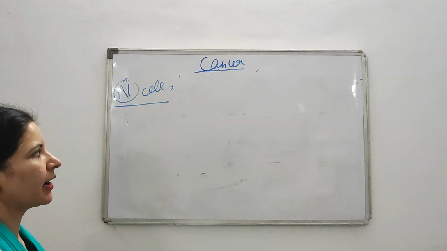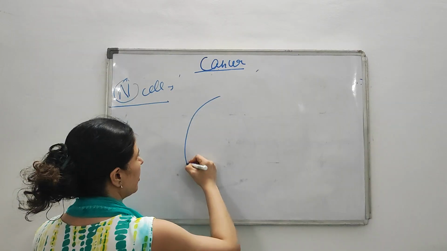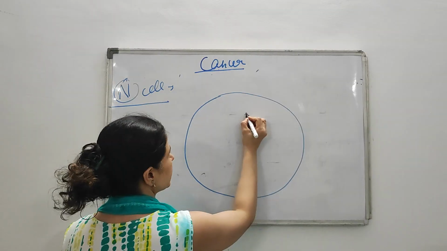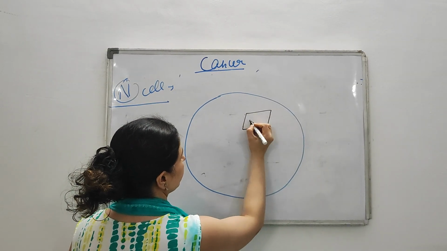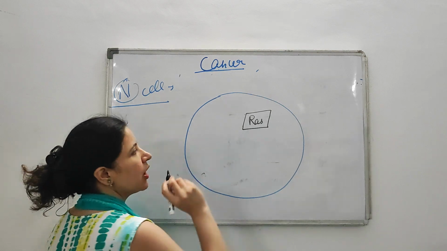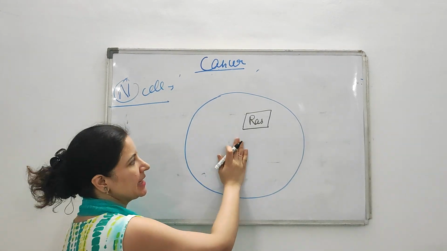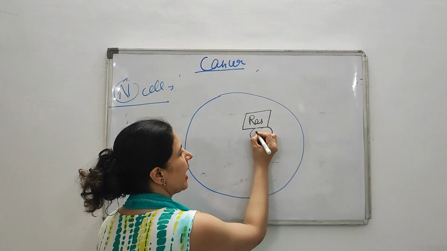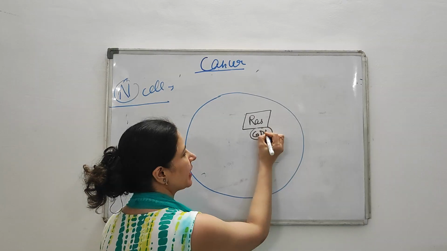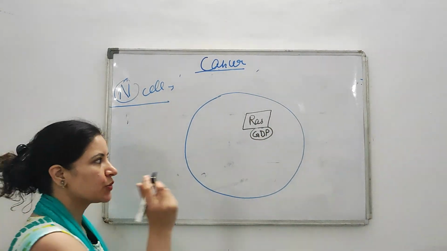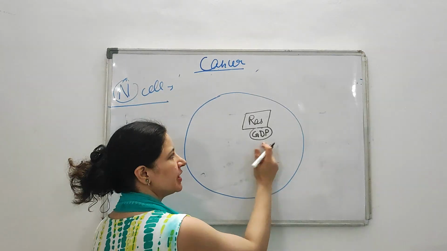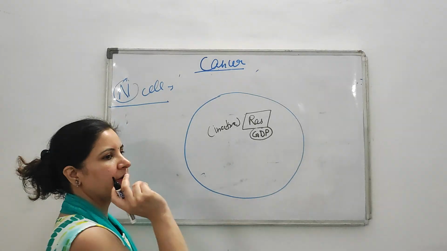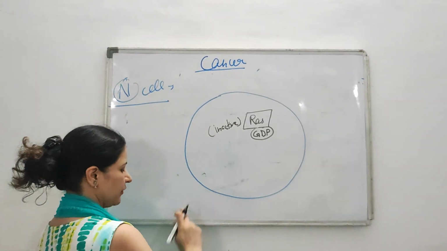So in a normal healthy cell what happens? Suppose this is your normal healthy cell, okay, and this is your RAS gene over there. This is your RAS. Normally when the cell is in silent mode, when there is no cell division, then RAS becomes inactive, and when RAS is in inactive form, it is attached with GDP. So when RAS is attached with GDP, it is in its inactive state.